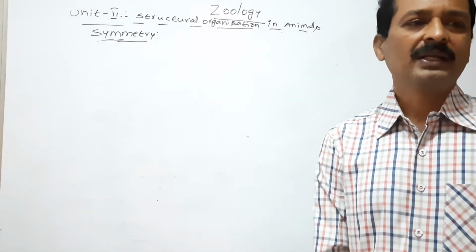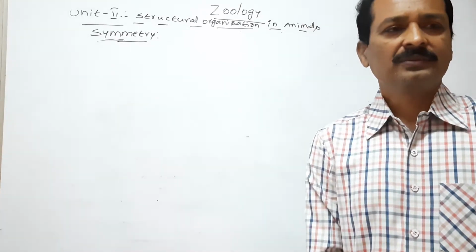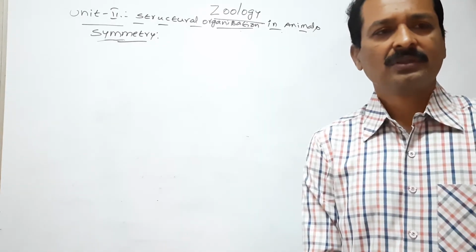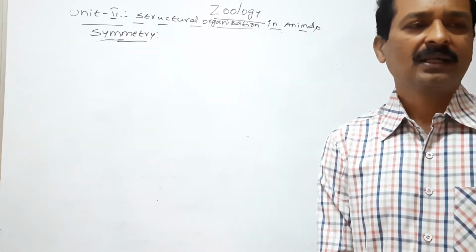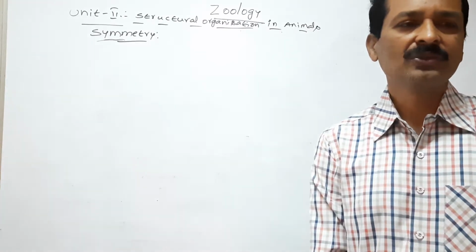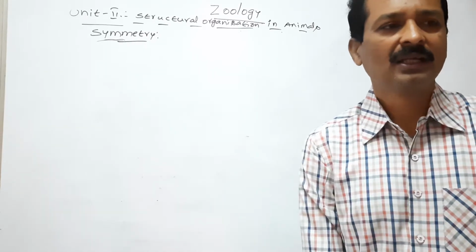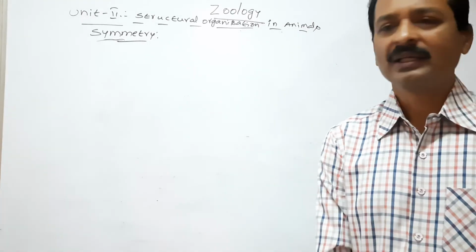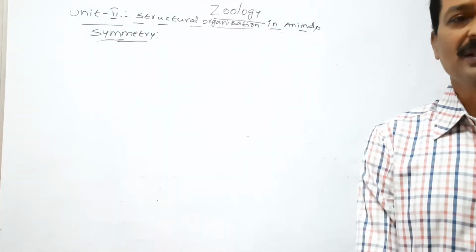The term symmetry is used to describe the arrangement of body parts in the animals. So the term symmetry is used to describe the arrangement of body parts in the animal body. The symmetry explains the arrangement of body parts in the animals.